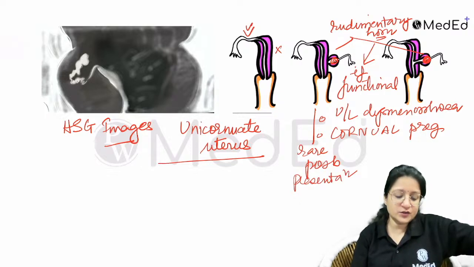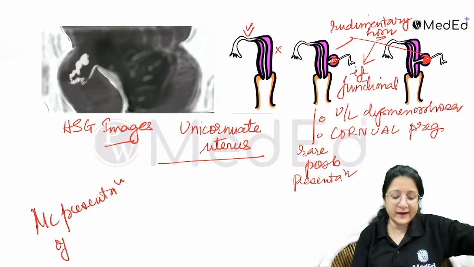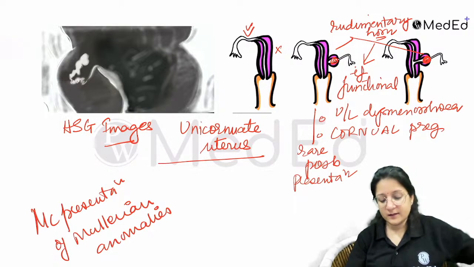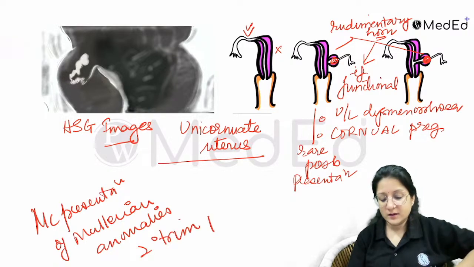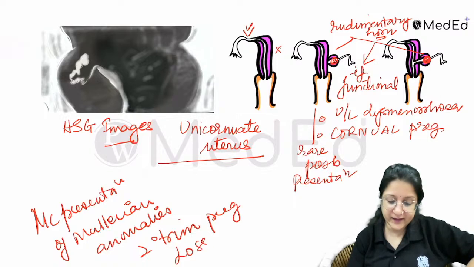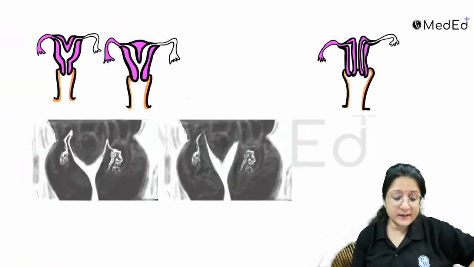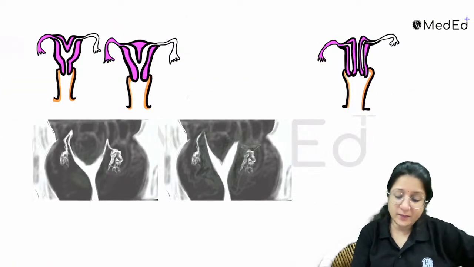And don't forget the most common presentation of Mullerian anomalies on the whole is second trimester pregnancy loss, right? Recurrent pregnancy loss, right? Okay. Now let's have a look at this. Again, septate being the most common.